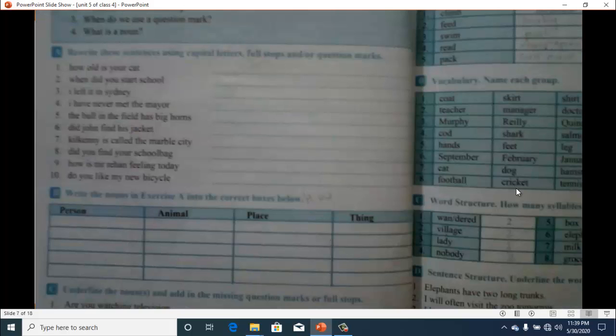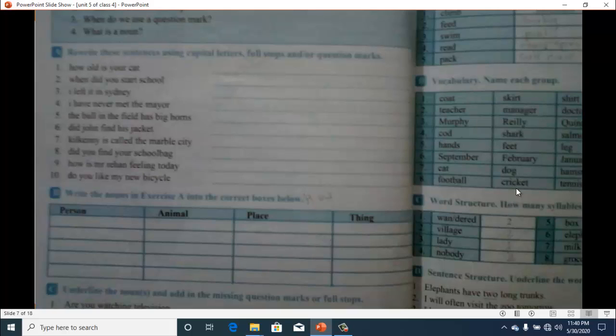Then we have the next page, that is again capital letters and full stops or question marks. You have to rewrite these sentences in the blanks after that, and you have to start each sentence with a capital letter and end the sentence with a full stop or question mark. So you have to just rewrite these sentences.